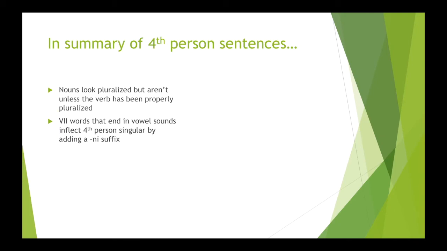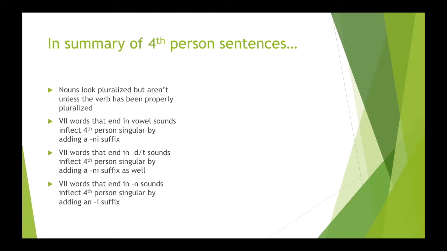VII words that end in vowel sounds inflect fourth person singular by adding a ni suffix, ni. VII words that end in D or T sounds inflect fourth person singular by again adding the ni suffix as well, ni. VII words that end in N sounds inflect fourth person singular by just adding an I suffix.